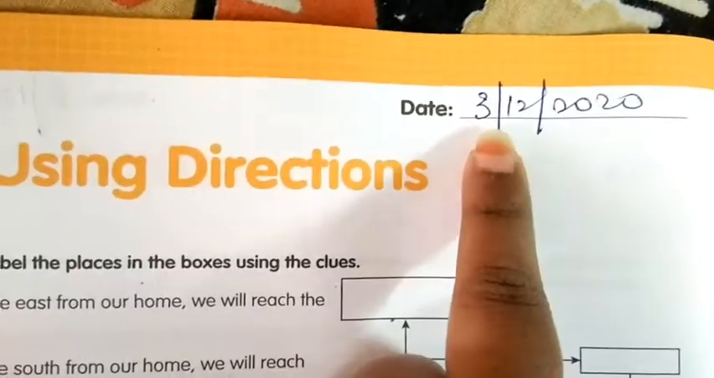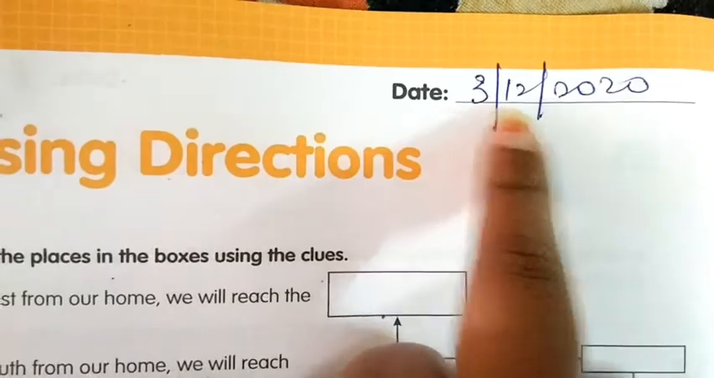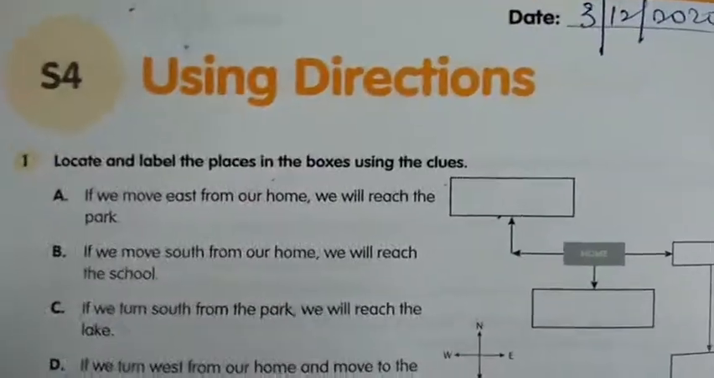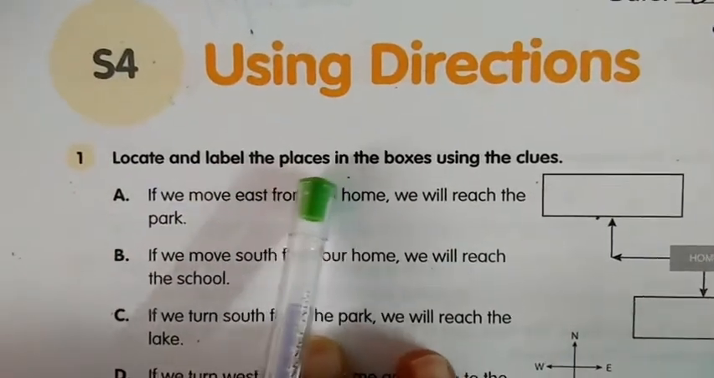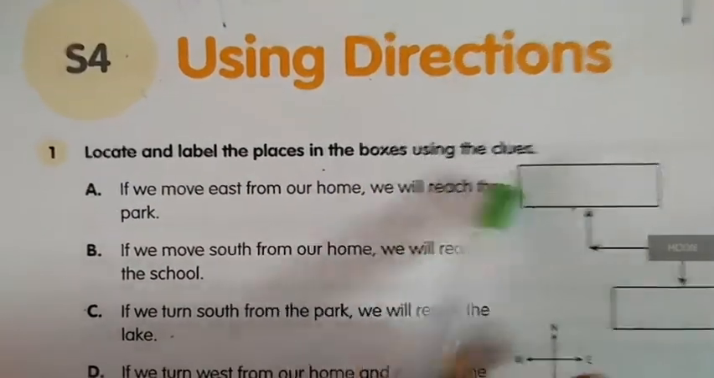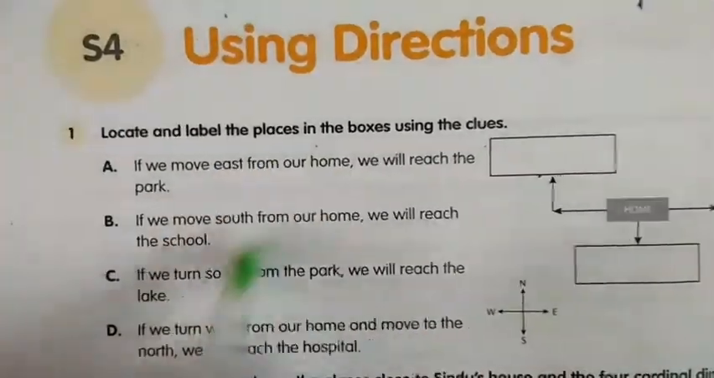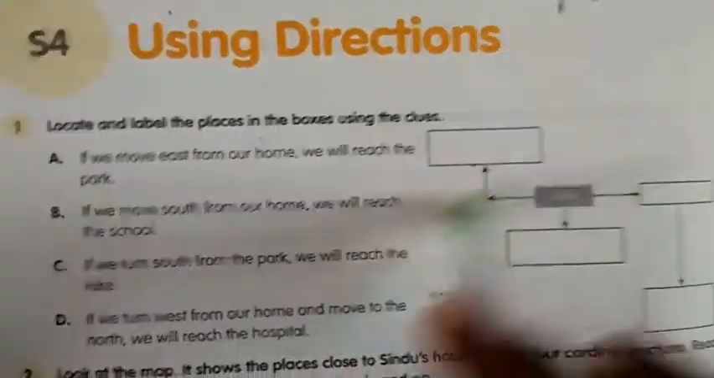Then open page number 8 also. Turn to page number 8. We will do S4 also, using directions. It's very easy. Write today's date, that is 3/12/2020. Let's do the first one, okay? Locate and label the places in the box using the clues. They have given the clues. By using the clues, we have to locate the places, children.